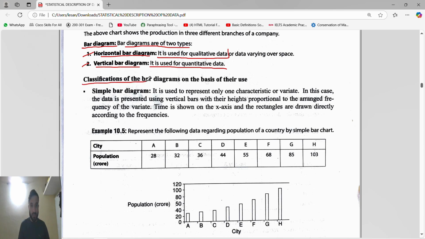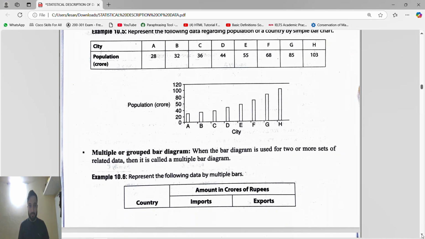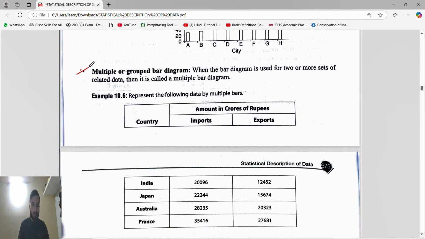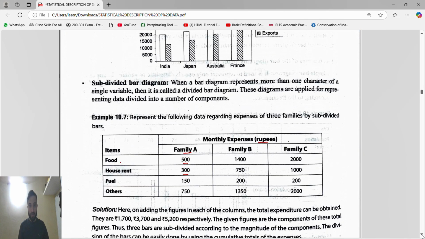Next is the classification of bar diagram. First is simple bar diagram. A simple bar diagram is used to represent only one characteristic or variate. Next is multiple or group bar diagram. When the bar diagram is used for two or more sets of related data, it is called multiple bar diagram. The drawing itself is not important.